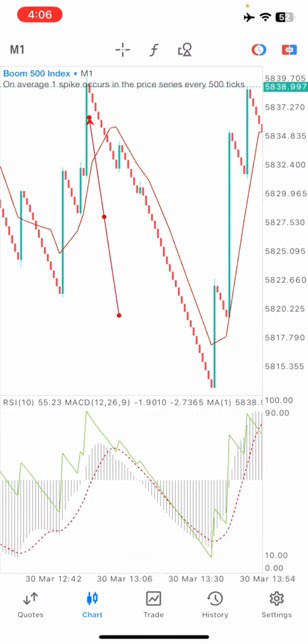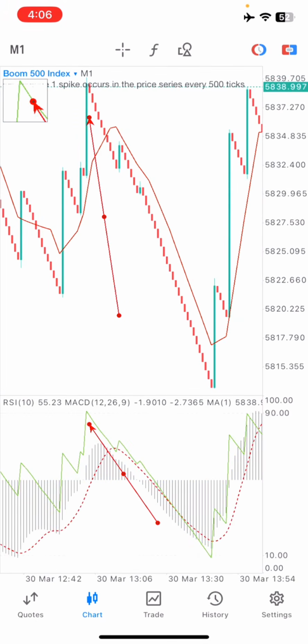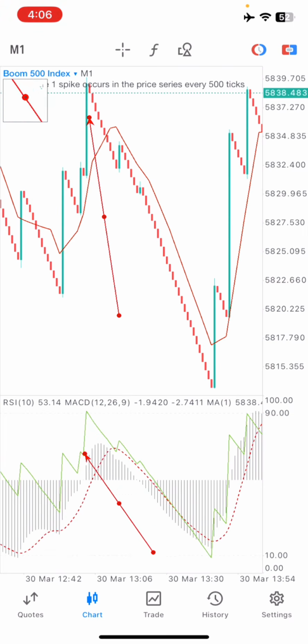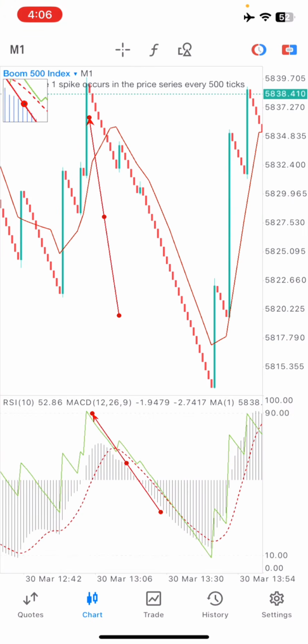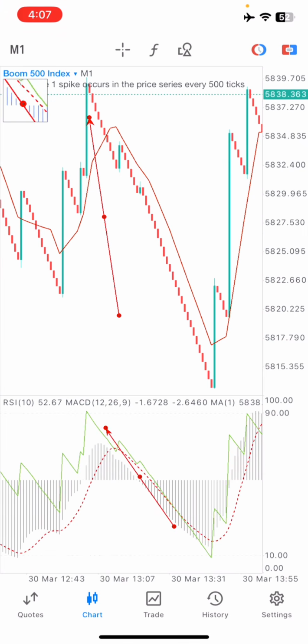The first thing we want to wait for is the line touching the 90 levels of the RSI. When it touches the 90 levels, go straight for a sell. After touching the 90 levels, you are expected to take some candles, and then we see that the green line is touching the MACD line right here. That's when you want to close your position.